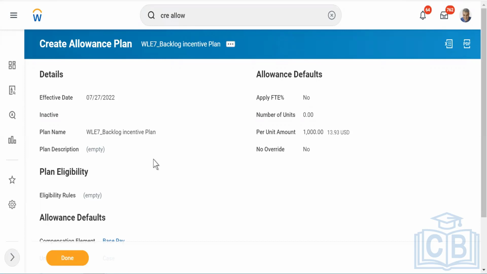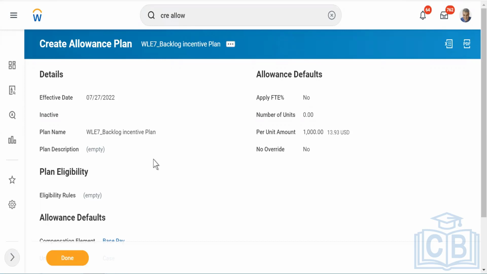Why did you keep number of units blank here? Because we don't know, right? For example, you are closing the tickets. So if you can close 2 tickets, then it will be 2,000, right? So you have just mentioned the per unit amount. Per unit amount. It is decided that anybody who closes one extra, they'll get 1,000. If you're closing two extra, you'll get 2,000. So I did not put any number of units.